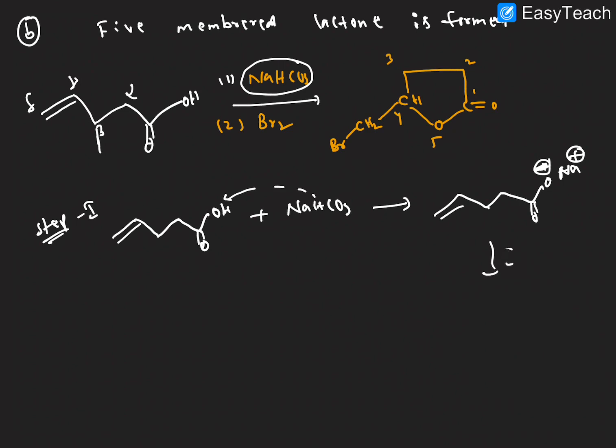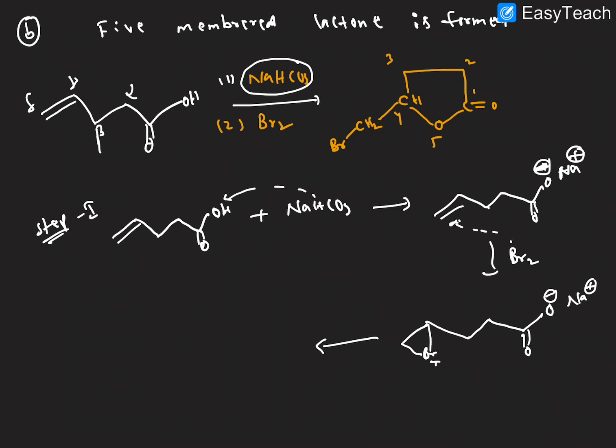Then now bromine we can add. So Br2 we can add. Generally a bromonium ion forms at this place. So what is the bromonium ion here? Br here. Already we discussed this bromonium reaction. Then it forms here, and O- Na+ is there.